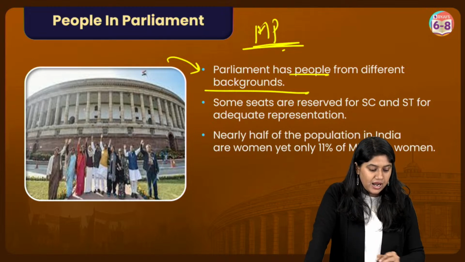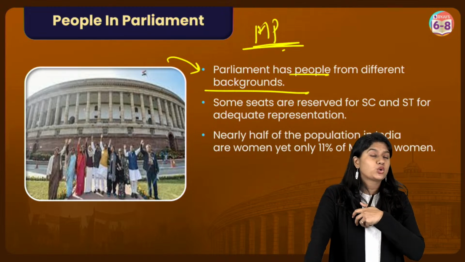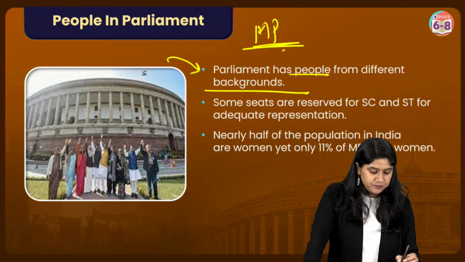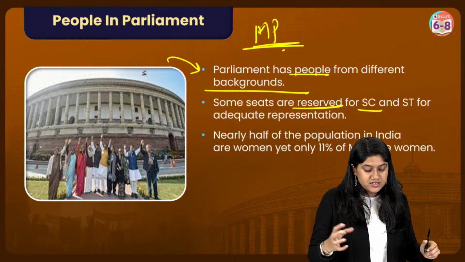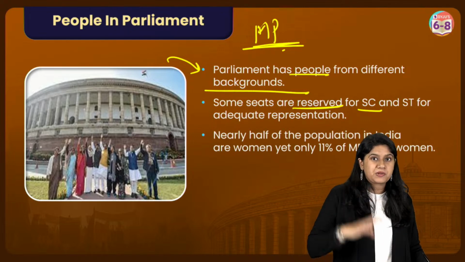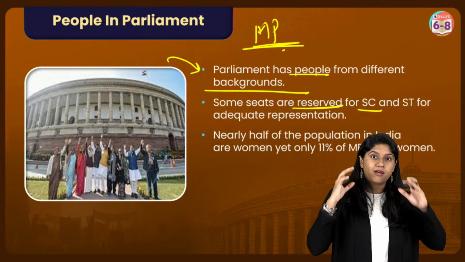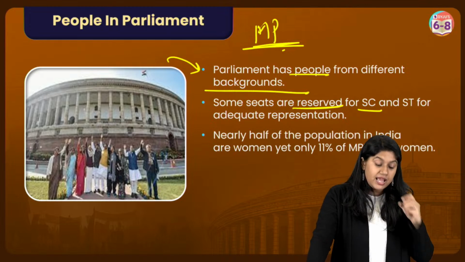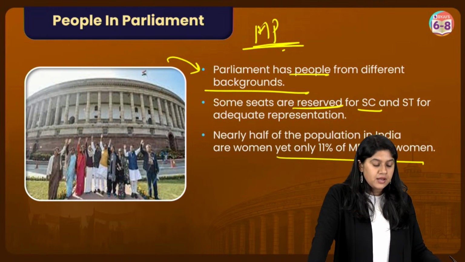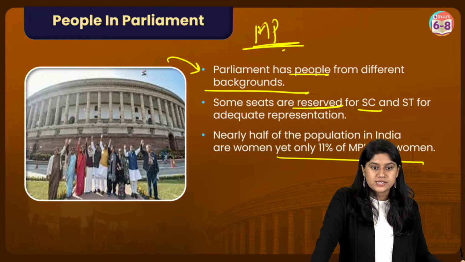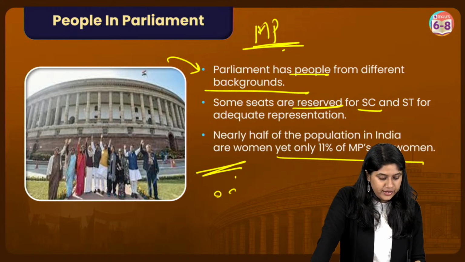They have a different background. They are people from different parts of the country, right? We have the reserved seats for the scheduled caste and scheduled tribe people. Their representation is equally important. So they are there. They're reserved seats. And of course, we have the reserved seats for the women also in the parliament, right? In both the houses. Clear? Yes. Okay. This is important, everyone.